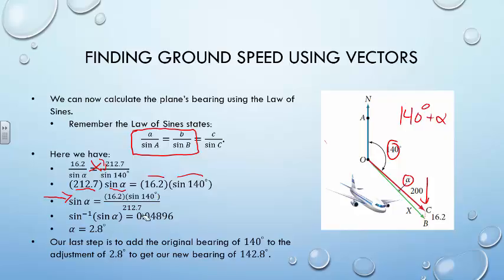And now that we have this, we can enter this into our calculator, and it'll end up giving us 0.04896. Now to undo that sine of alpha, we have to take the sine inverse of both sides. So sine inverse of here and the sine inverse of here, giving us alpha, and that's 2.8 degrees. So now we add 2.8 degrees to 140. We have 142.8 degrees, and that is our new bearing.